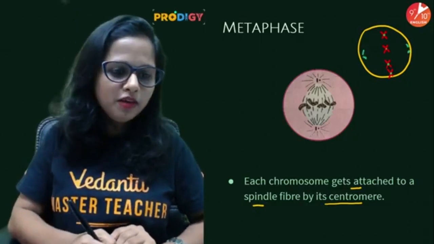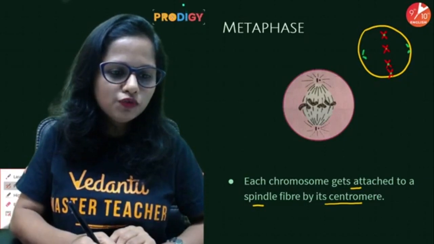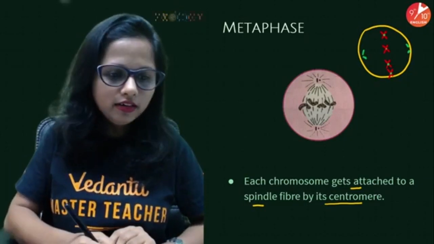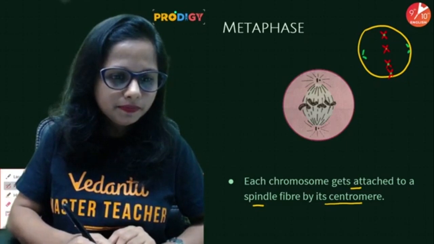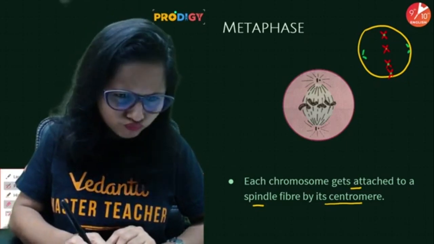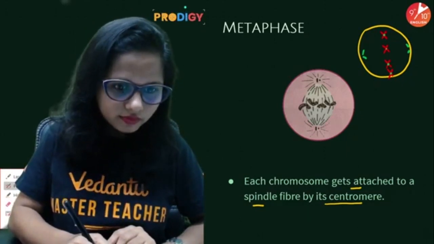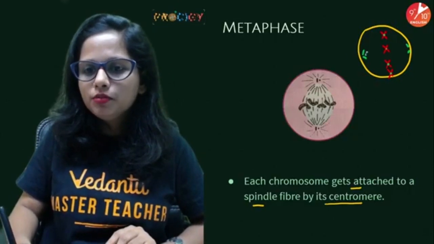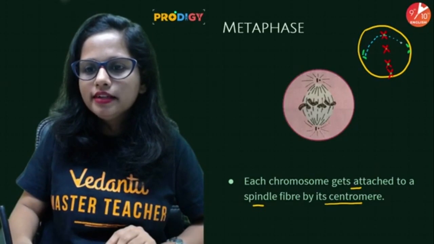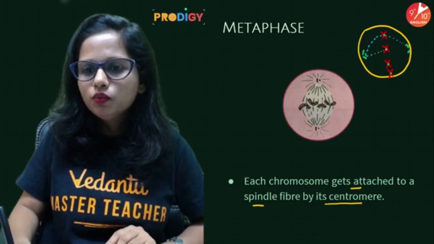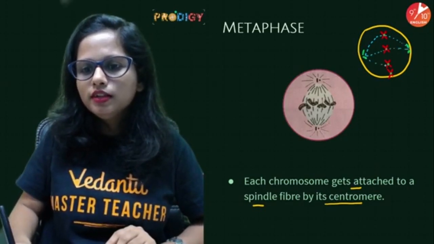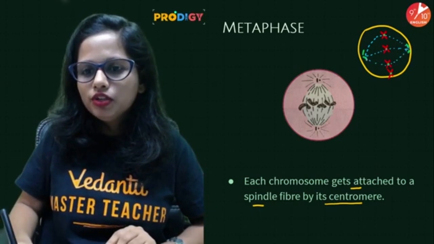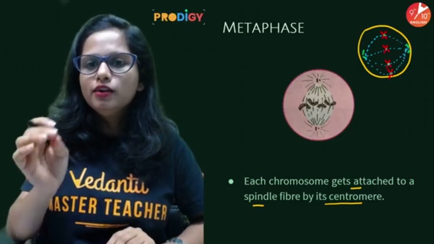So the spindle fibers which were formed, let me use another color, will be formed this way, from one centriole to the other, which connects the chromosome at their centromere.